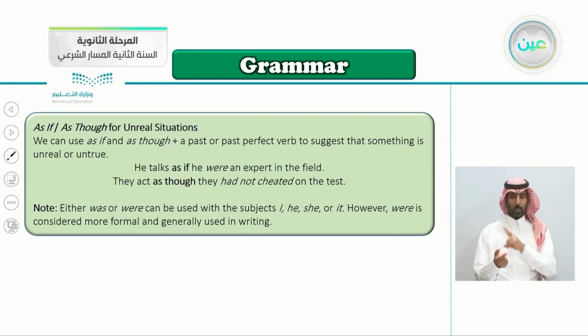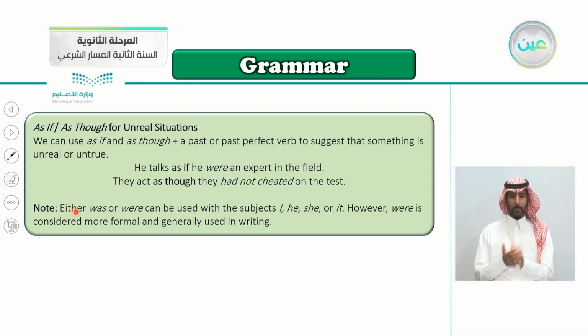Another example here. They act as though they had not cheated on the test. So you know that your friends cheated, but they don't know that you know. So they're acting normally. What do you say? They act as though they had not cheated on the test. The reality is that they had cheated, but they're acting. So this is untrue or unreal.